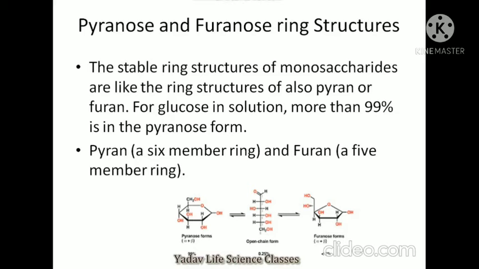Pyranose and furanose ring structure. The stable ring structures of monosaccharides are like the ring structure of pyran or furan. For glucose in solution, more than 99% is in pyranose form. Pyran is a 6-member ring structure and furan is a 5-member ring structure.